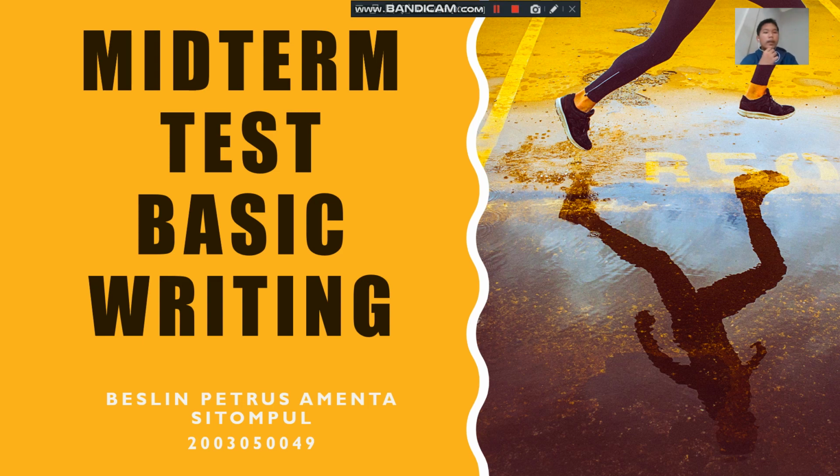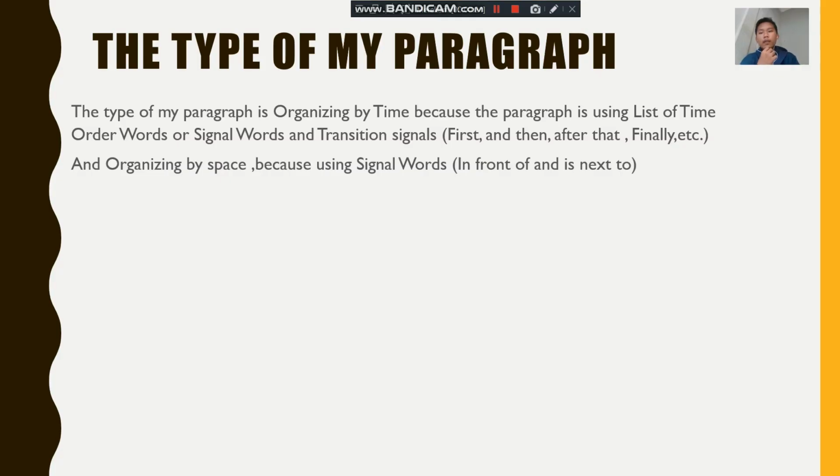First of all, my name is Beselin Petrus Amenta Stompo, and my student ID number is 20030500049. On this occasion, let me give you an explanation about my basic writing midterm test. About writing paragraph. The type of my paragraph.